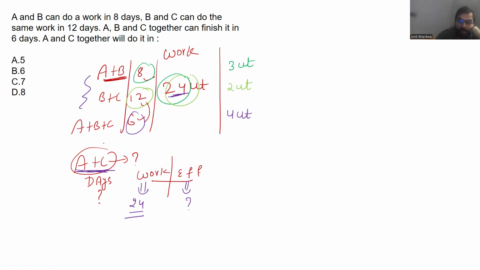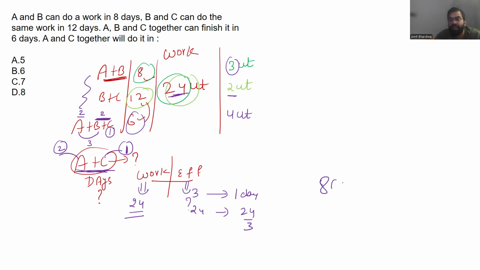Please understand now. If A plus B efficiency is given to you 3 and total is 4, can I claim C efficiency is 1? Okay, so C efficiency is 1. How to find out A efficiency? Please understand. B plus C efficiency is 2. Then definitely total is 4, so A will be 2, right? So 2 plus 1 is 3. So 3 unit in one day. You need to find out 24 unit work in how many days? 24 by 3, which is 8 days, and that is quite easy for you to find out the answer.